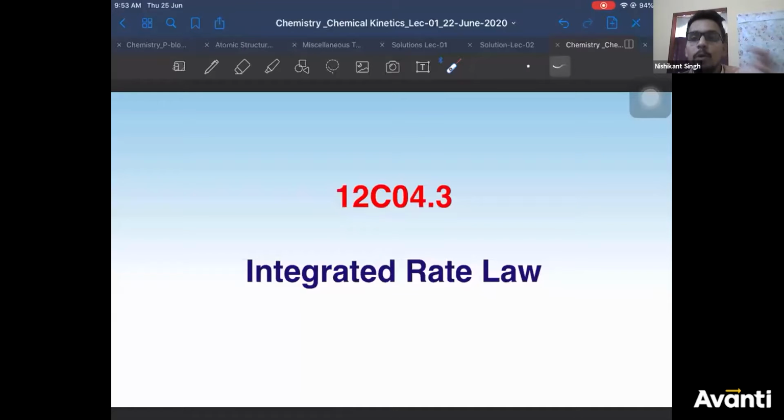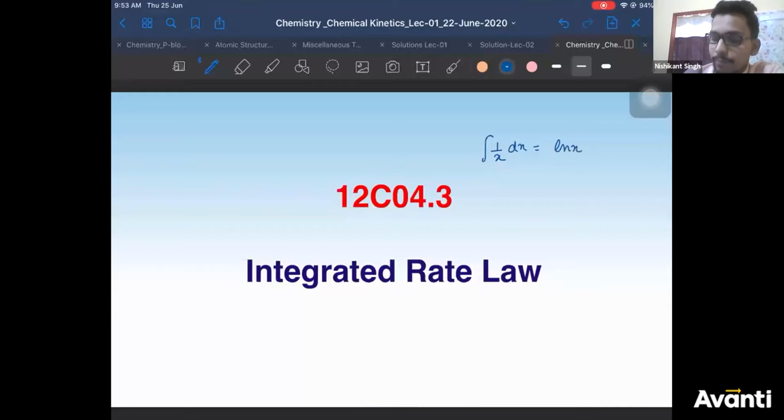Guys, when I go to this concept, I want all of you to remember a few formulas of integration. What are those? I want you to know the integration of 1 by x dx is ln x.